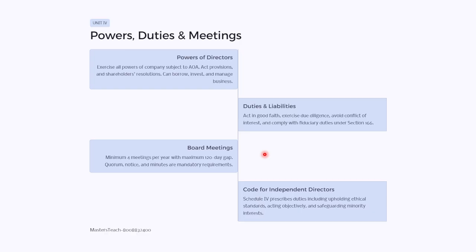The gap should be 120 days. The quorum should be there, notice should be given, minutes should be maintained, and these are the mandatory requirements. Code of independent directors: as per Schedule 4, it describes duties including upholding ethical standards. They have to act objectively and safeguard the minority interest. These are the powers, duties and meetings of the directors.